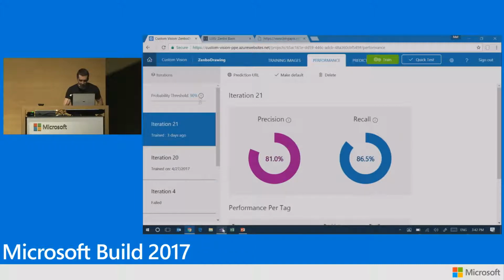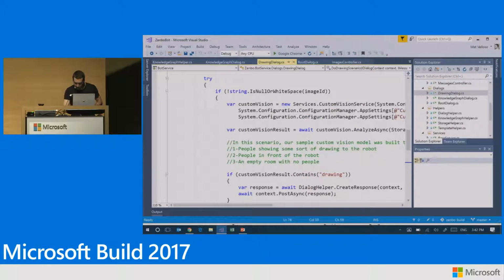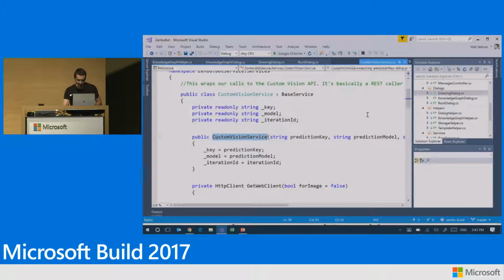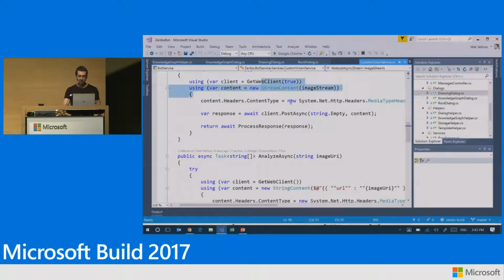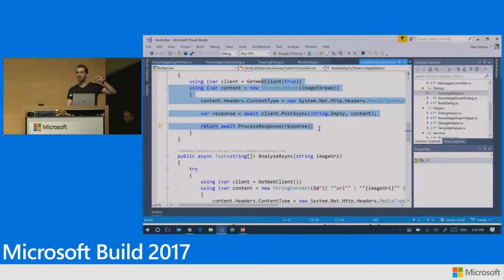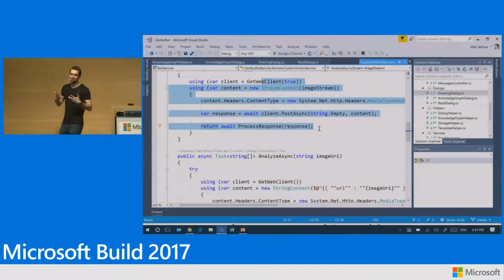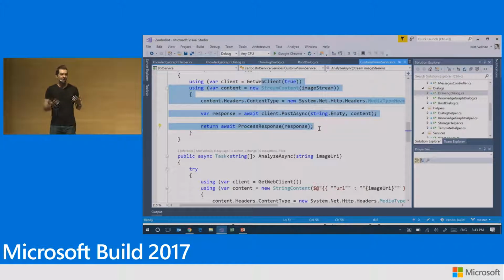And so if I look at my code here, my drawing, my custom vision service, all that the thing does is calling a REST API and looking at the JSON. It's basically REST call, JSON response. What do you find out there, right? It's that simple. So basically, all you have to do is to provide a diverse enough set of images, tag them with the right tags you're trying to find out, train it, and then you plug that either from your bot, your application, whatever, and then you can make your bot identify these different things.